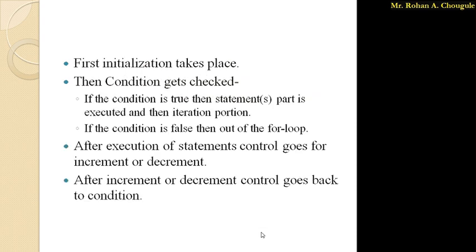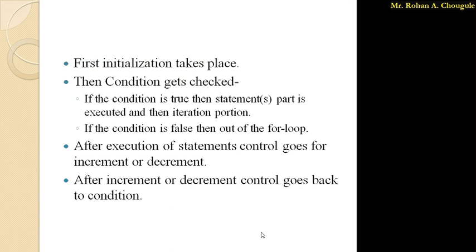So let's discuss one example. So here I have written the same. First initialization takes place, then the condition gets checked. If the condition is true, then the statement part is executed, and then the iteration process will go on continuing. And if the condition is false, then your control will come outside the for loop. After execution of the statement, control goes to the increment or decrement, and after increment or decrement, it goes back to the condition, and the same process will go on continuing till the condition is true.